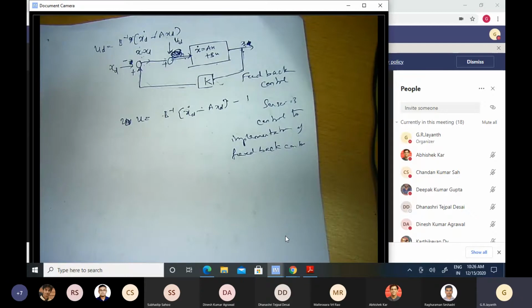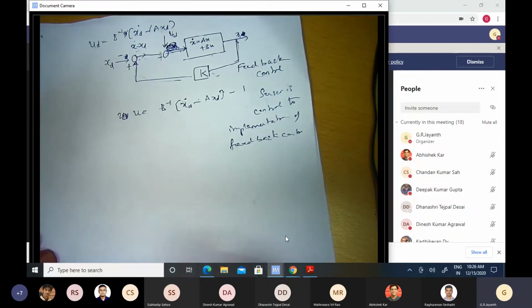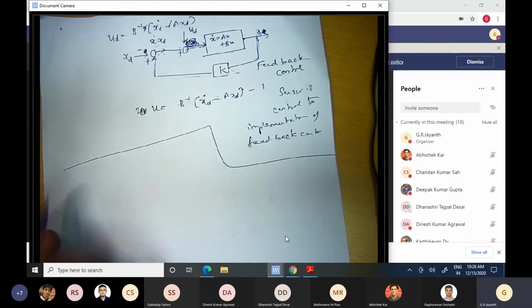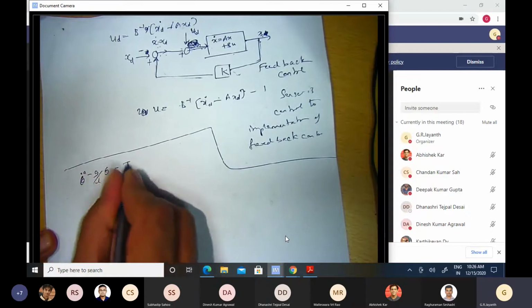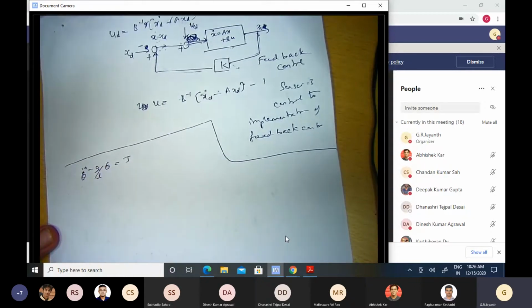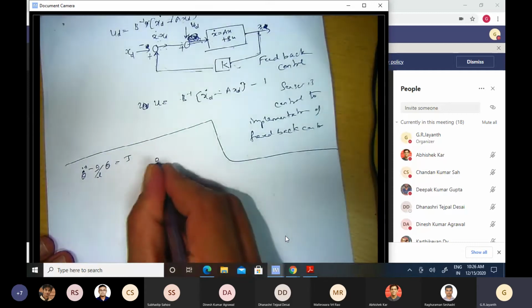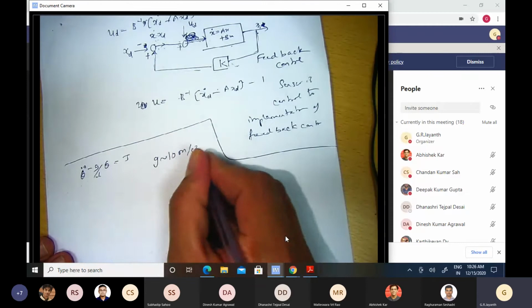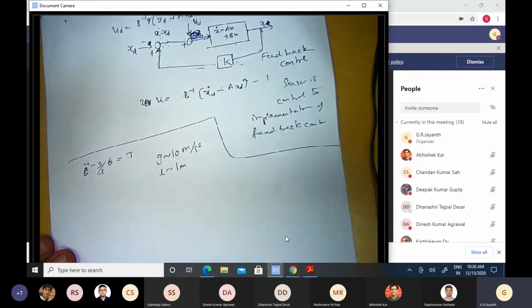Okay. So let us just solve an example to showcase this idea of pole placement. Theta double dot minus g by L theta is equal to tau. This is the dynamic equation of an inverted pendulum. Let us say, for the sake of simplicity, I approximate g to be equal to 10 meters per second square and L to be 1 meter, just so that I get good looking numbers.